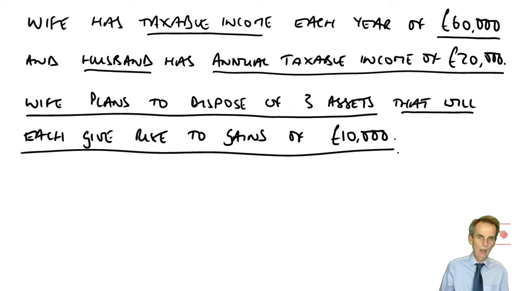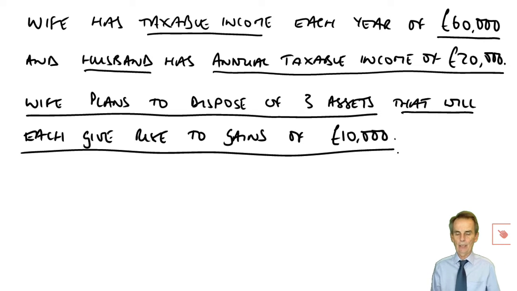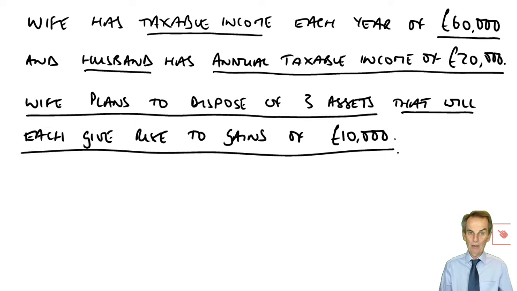And thankfully, your client here has asked for your advice before going out and selling those assets and merely turning up to you and saying, oh look, this is what I've done. Can you tell me whether there'll be any CGT? And if so, how much and when do I pay it? Far better for clients to seek advice before they take action rather than when it's too late after they have taken that action. So the wife, sensibly, comes to us and says, right, this is my plan, what should I do? So let's have a look at what the basic game plan would be.